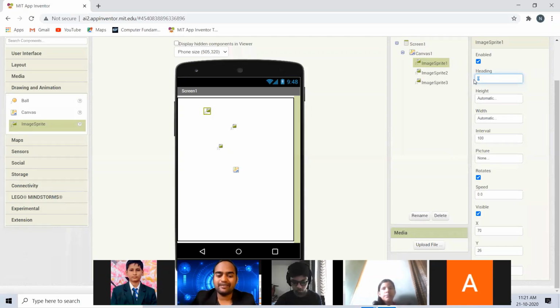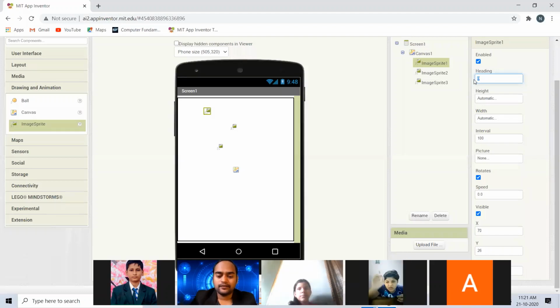So if you write 270, then it will go up or down. Sorry, 90. Yeah, if you write 90, it will go above. If you write 180, it will go to the left. 270, it will go downward. So the MIT App Inventor, they have designed it like that. You give an angle, and in that direction it will head to move, you know.